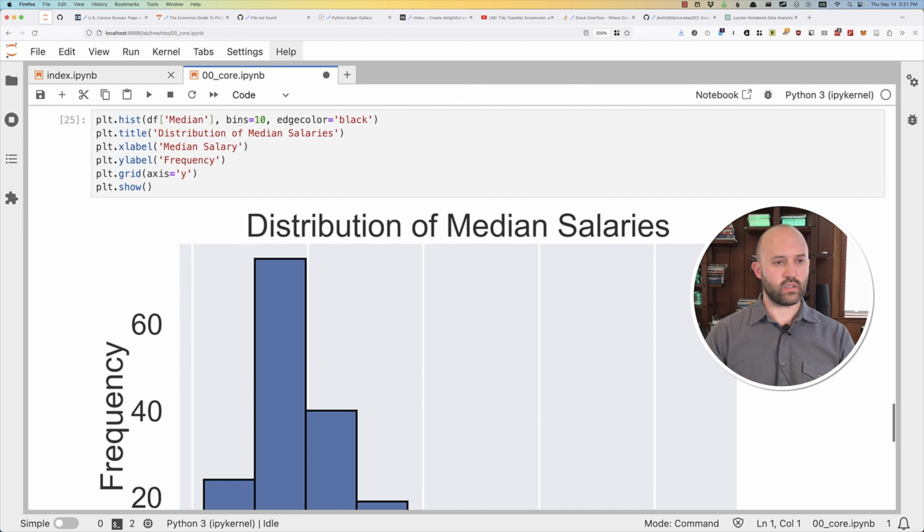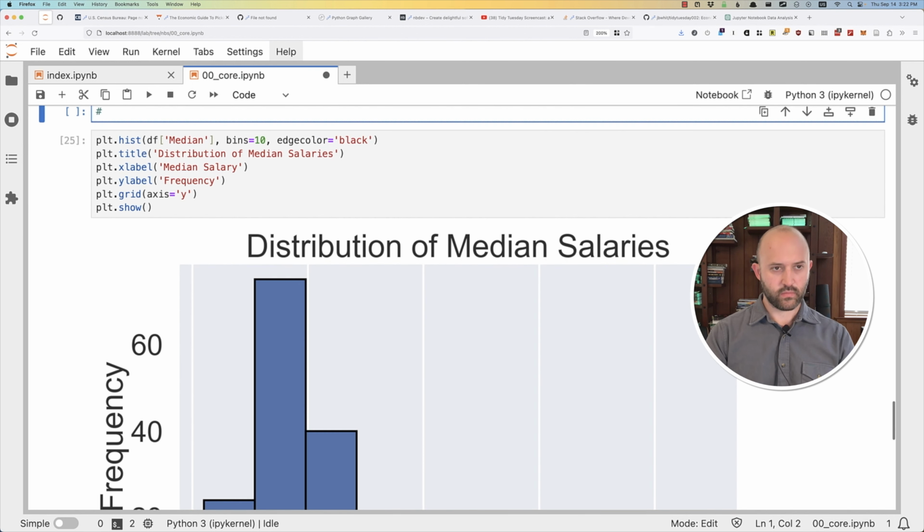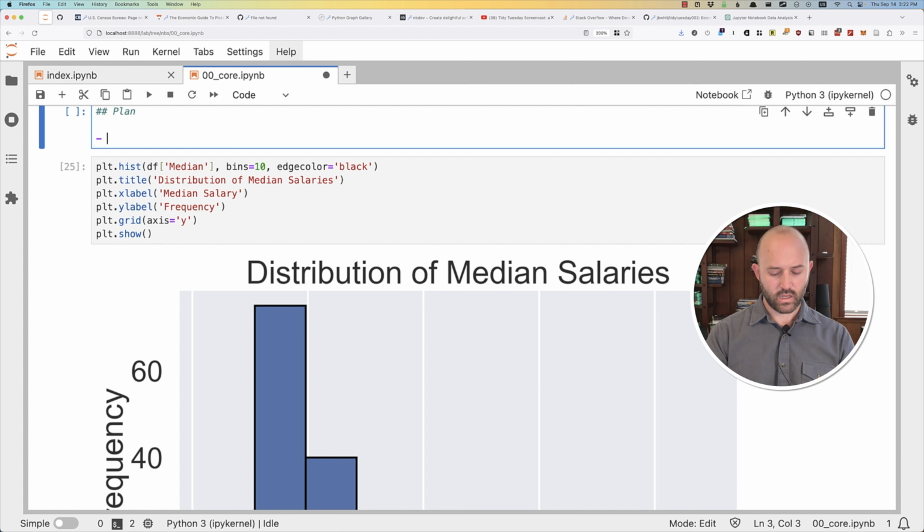Okay, so let me tell you the plan. I want a plot that shows the P25, P75 for each major, sorted by median descending.